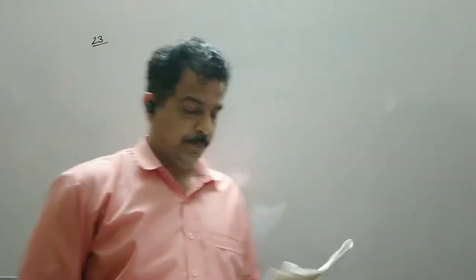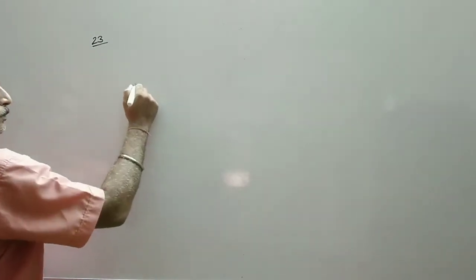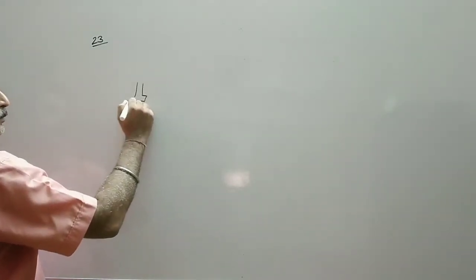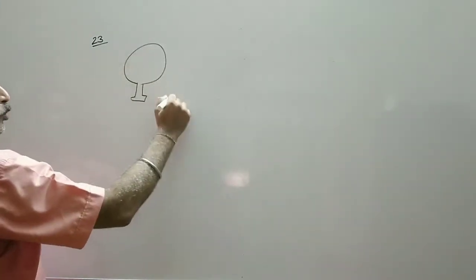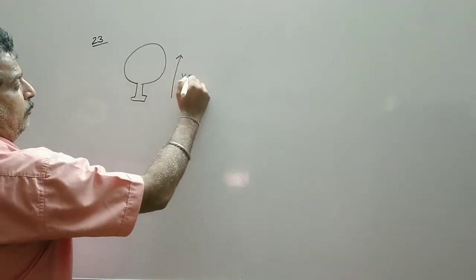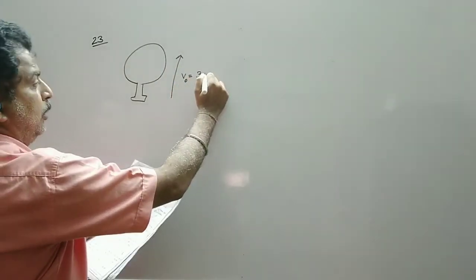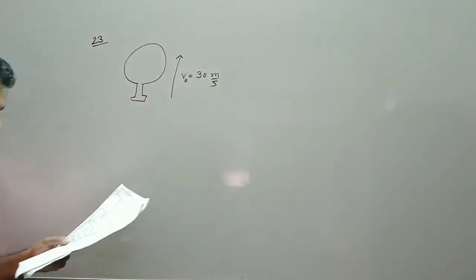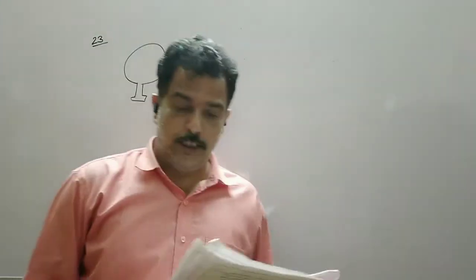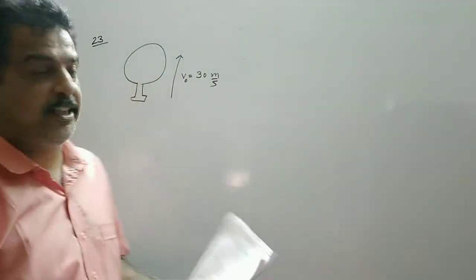Now MCQ number 23. A balloon is rising vertically upward with a velocity of 30 meter per second. So this balloon is rising up with a velocity of 30 meter per second. A stone is dropped from it, and reaches the ground in 8 seconds.